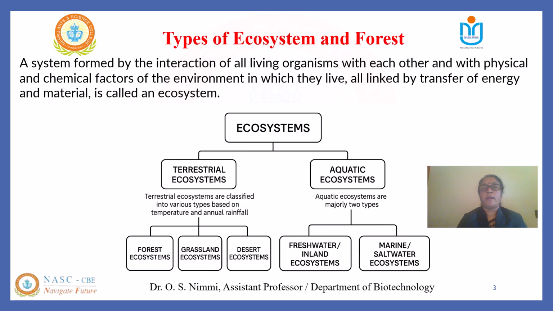Therefore, these ecosystems are broadly classified into terrestrial and aquatic ecosystems. The terrestrial ecosystems are further classified based on the temperature and the annual rainfall into forest ecosystems, grassland ecosystems, and desert ecosystems. The aquatic ecosystems are also accordingly classified into freshwater and marine ecosystems.